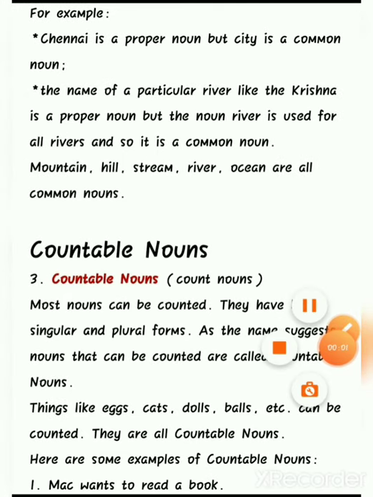Now moving ahead, let's check the next noun, that is countable nouns. In countable nouns, from the name itself we have an idea that it means something which can be counted. So let's see the definition. Countable nouns, or count nouns, are nouns which are counted or countable.